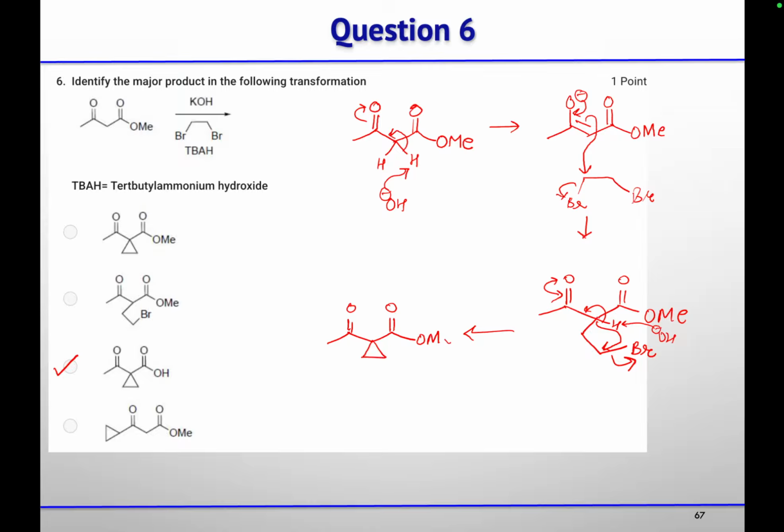Then you have ester and you are treating it with potassium hydroxide. So hydrolysis of that ester will give you acid. So the correct option is option C. Any doubt? No, ma'am. Okay.